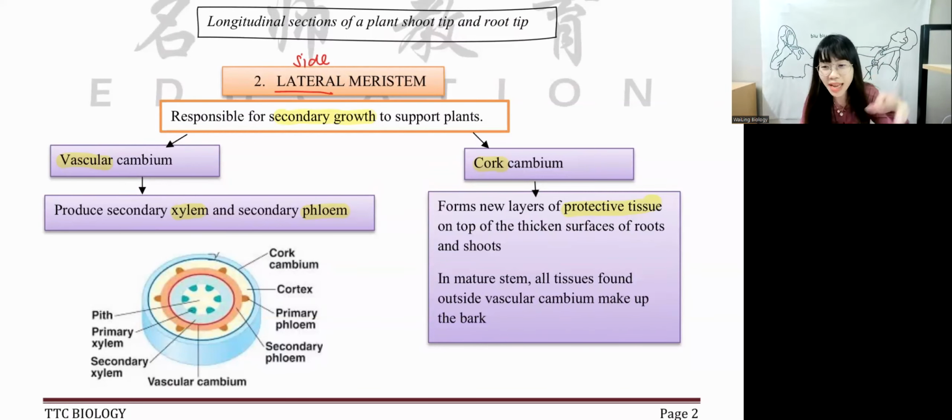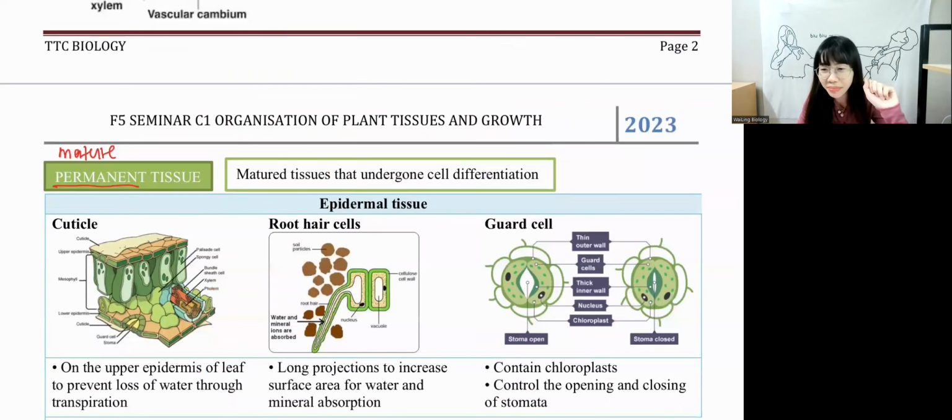In lateral meristem, we have 2 different cambia that carry out secondary growth. So the first cambium that we have is what cambium? The first cambium is vascular cambium. Whenever we think about vascular, we have to think of what? Vascular is related to xylem and phloem. Very good. The other one, cork cambium, C-O-R-K, remember as a protective tissue.